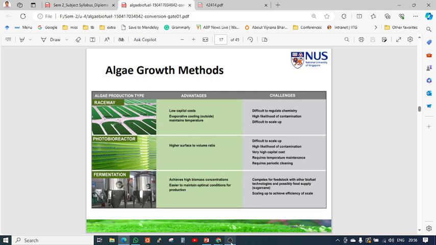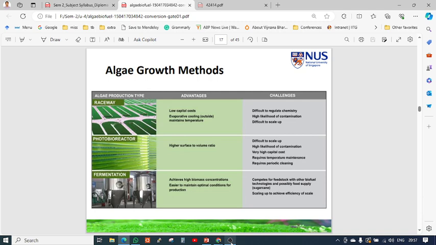For raceways, what are the advantages? Low capital costs. We just have to dig the pond-like structure, and evaporative cooling outside maintains temperatures. It is open air, so obviously cooling is easy. Then what are the disadvantages, the challenges? It is difficult to regulate chemistry, and there is a higher likelihood of contamination at scale-up. It may contaminate the whole ecosystem or other systems.